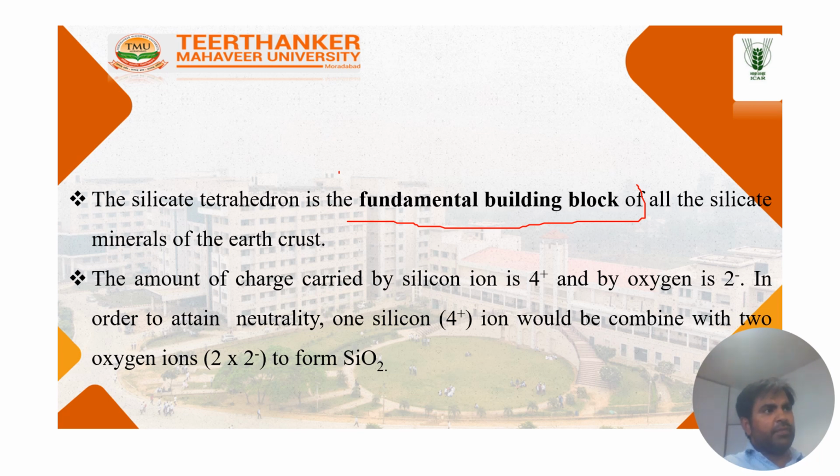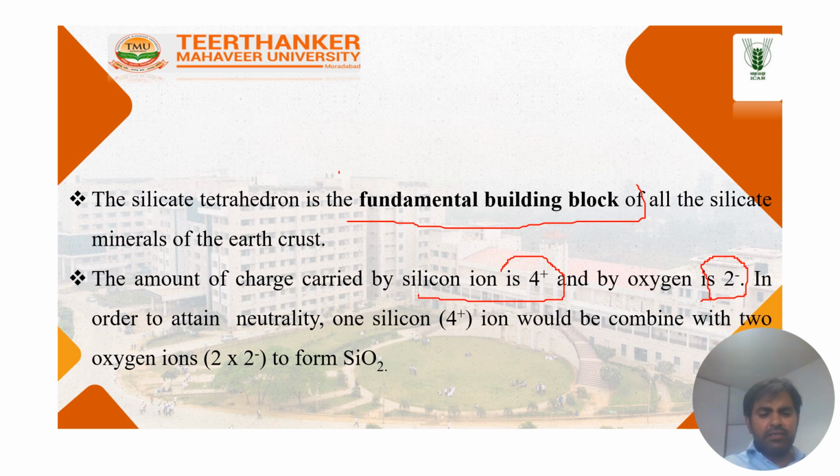These are basic elements, and regarding the charge they carry, silica always carries a plus 4 charge and oxygen always carries minus 2. In order to attain neutrality, these elements are neutralized, and after that they are attracted to each other and form a structure that is known as the silica tetrahedron.